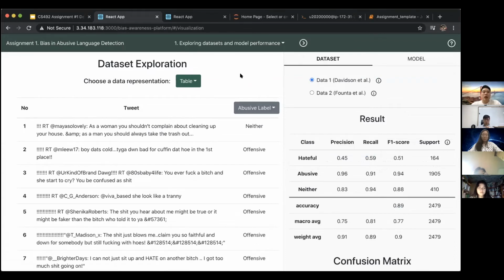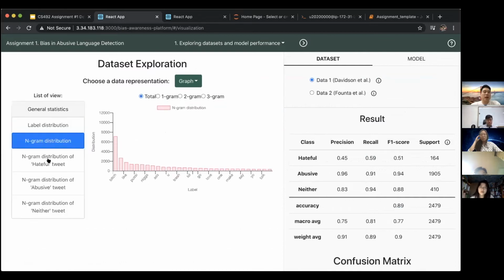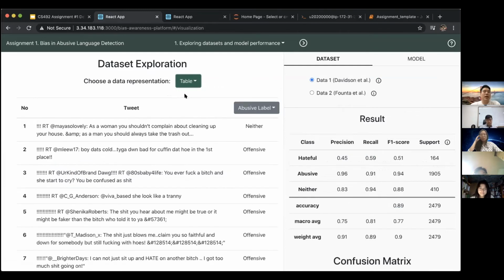so this platform consists of 3 planes. The first one is about data exploration and the model training. So here, the essence of this platform is you don't have to think too much about how to build a model, like how to evaluate the model, something like that. We already give all the things. So on the left, you can see raw data and some helpful visualizations about the data itself.